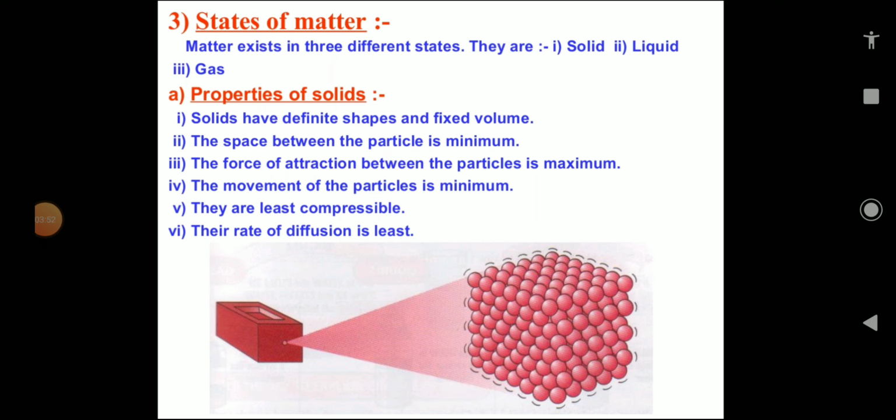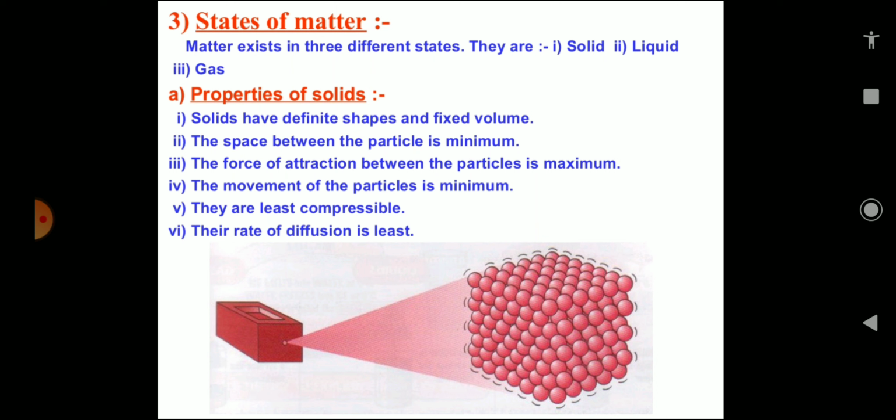Now, first of all, let us discuss about the solid state. We see around us many things like a pen, a book, a needle, a piece of wooden stick, a window, a door. All these things are solid in nature. Now, we can observe that all these have a definite shape, they have distinct boundaries. Distinct boundaries means one thing is separated from the other solid thing, so they have a specific boundary, a specific limit. Till there we can call it as a pen or a door or a window or a book.